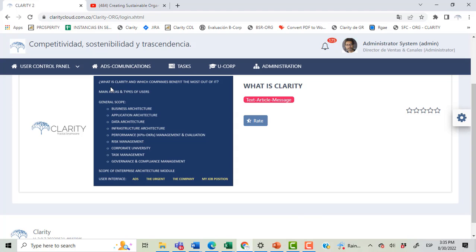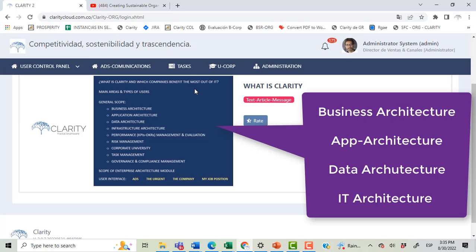First, we will see what Clarity is and which companies benefit the most from it. Clarity is an enterprise architecture platform designed for medium companies and large corporations, but especially medium companies that are in the process of growing and expansion. It can be used by startups, but the companies that benefit the most are franchises and companies whose expansion strategy relies on branches, points of sale, and many locations with a large workforce.